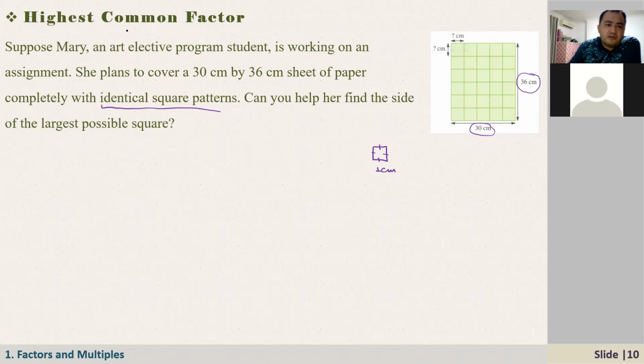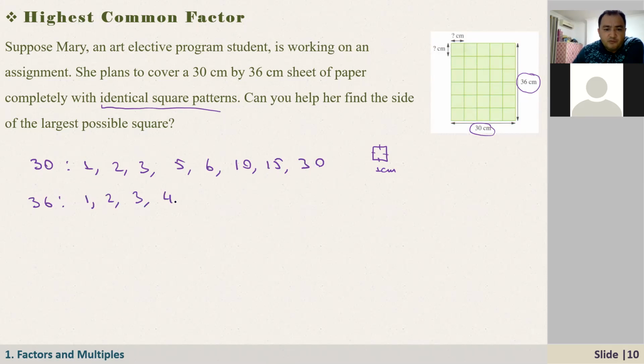Okay, that is called the highest common factor. If you just write here, for example, 30, what are the factors of 30? It is 1, 2, 3, 5, 6, 10, 15, and 30. How about the factors of 36? It is 1, 2, 3, 4, 6, 9, 12, 18, and 36. Continue. Now these are the factors of these numbers. And how about the common factors? 1 is a common factor because it is a factor of 30 and at the same time of 36.